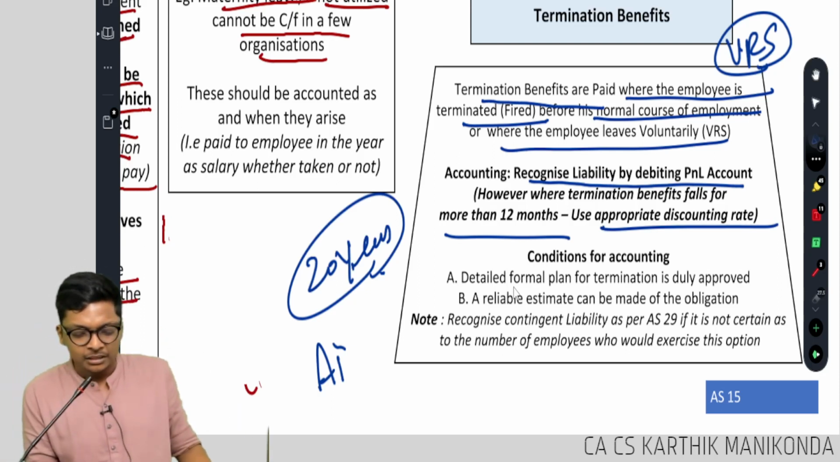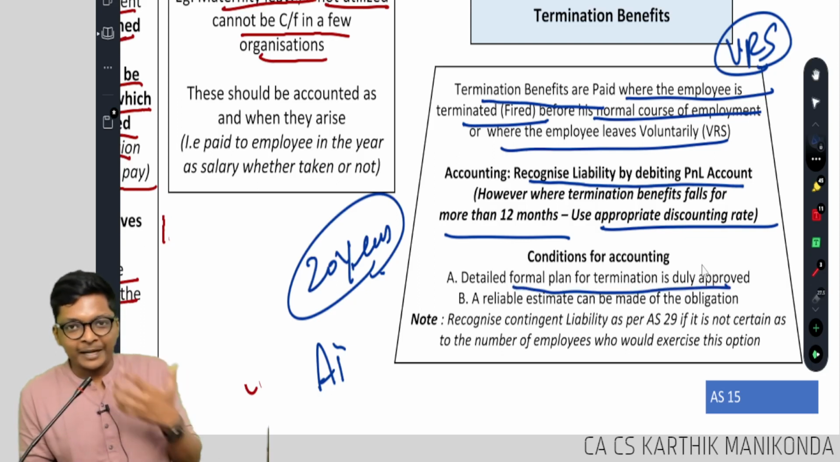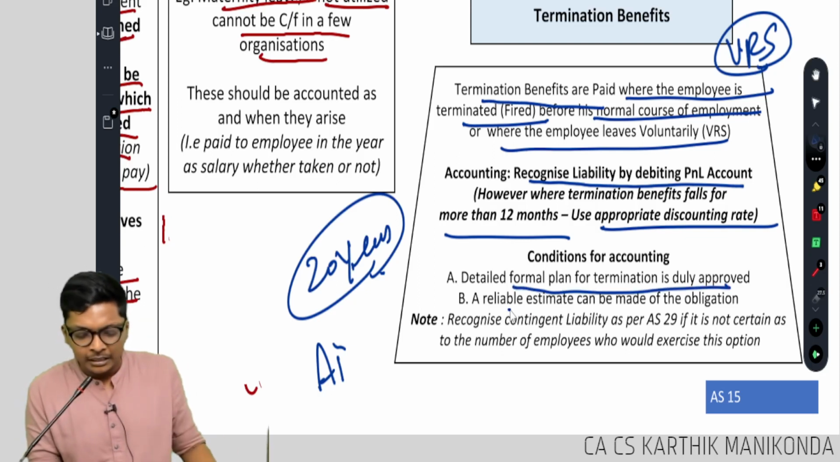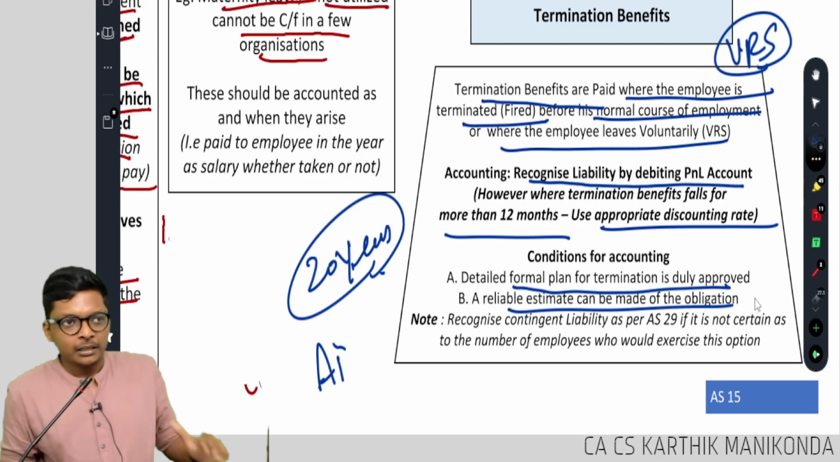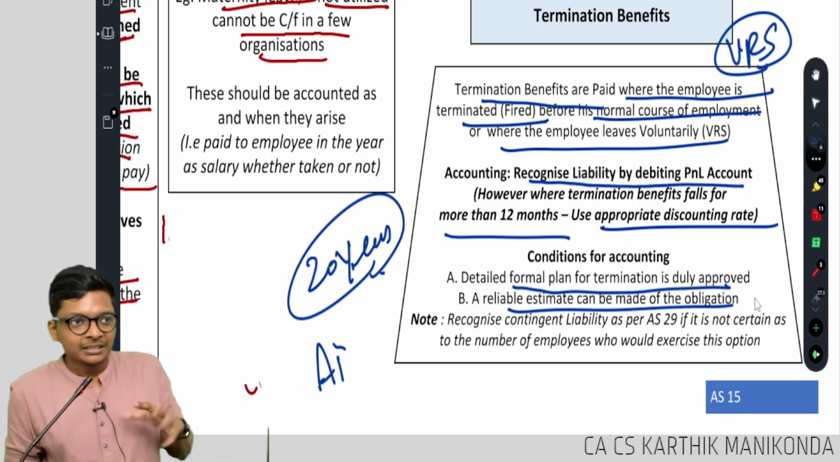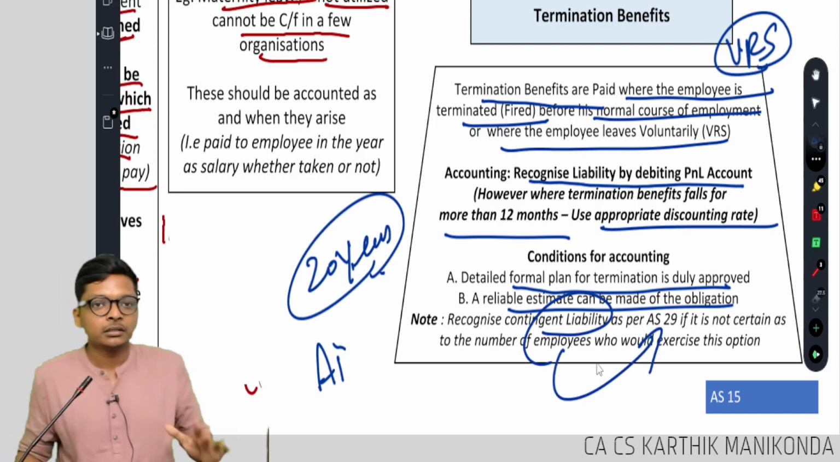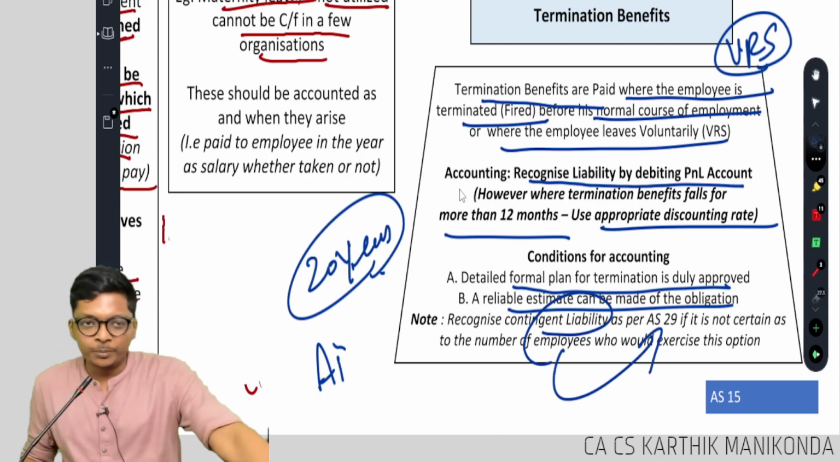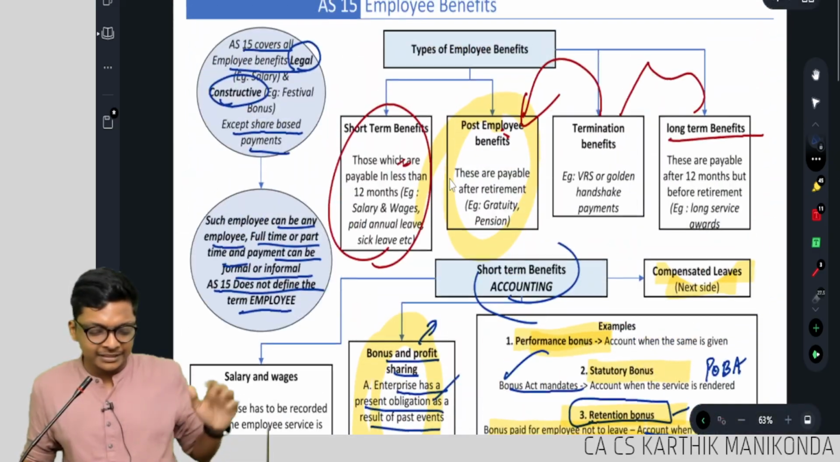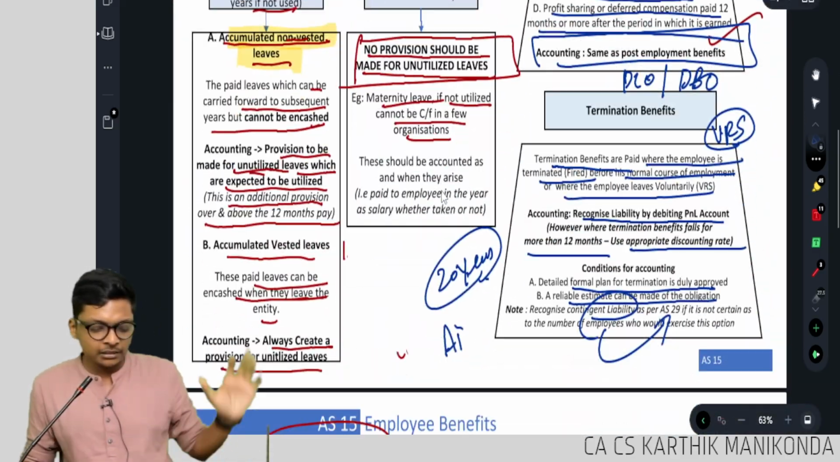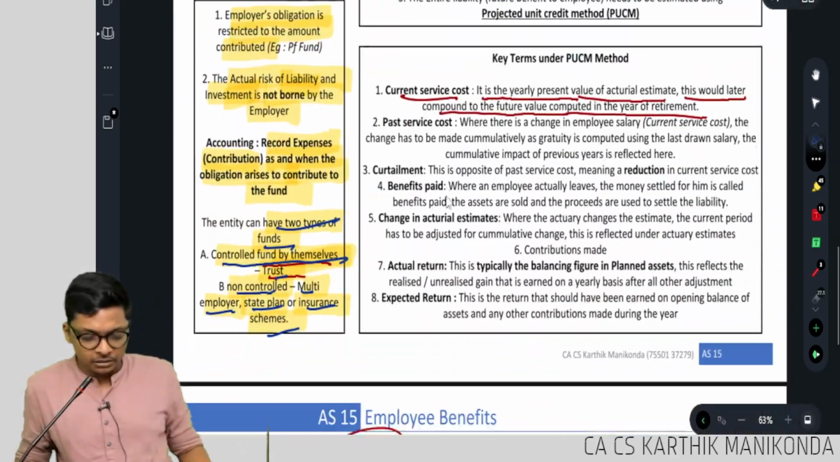Some conditions. There should be detailed formal plan of sending amount. It should not be ad hoc. Reliable estimate can be made. But if you don't know how much you should pay, still computing, it becomes a contingent liability as per AS 29. That's it. Okay. These are the other two plans. Fairly simple. So with this, I'm just running through. This theory is done. This part also is done.